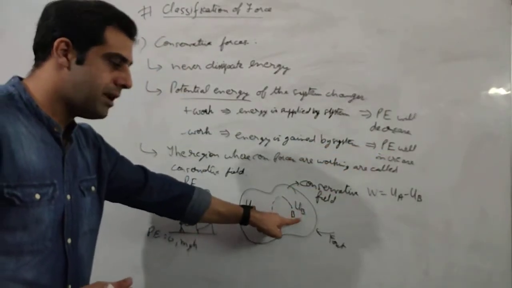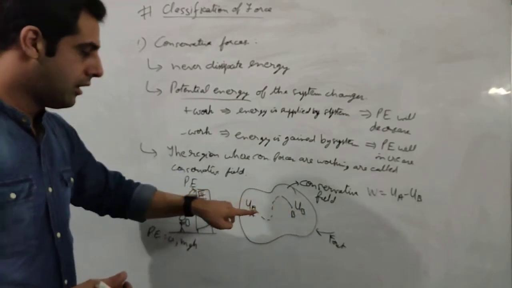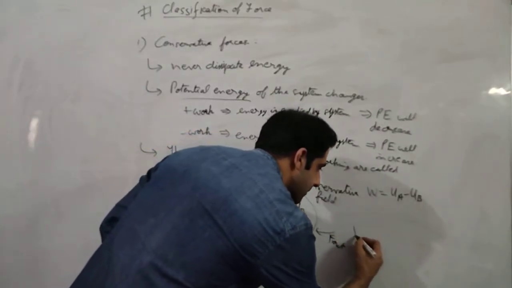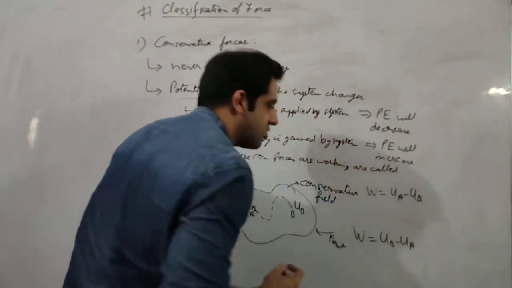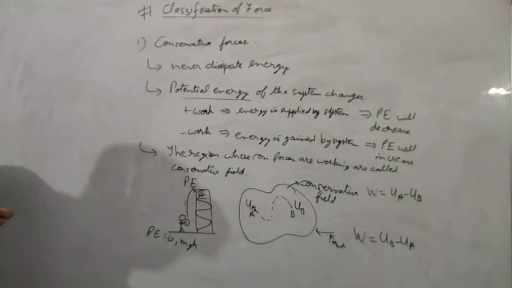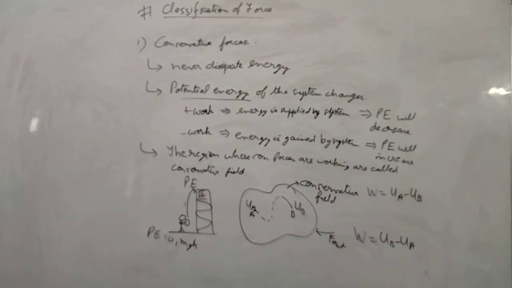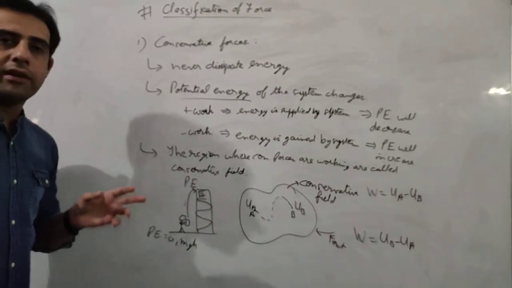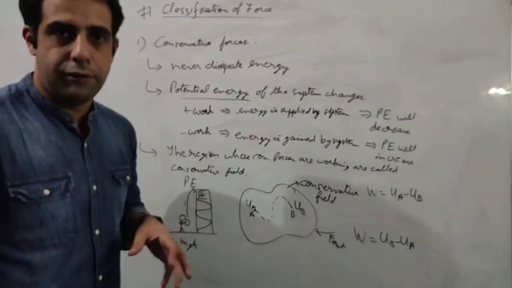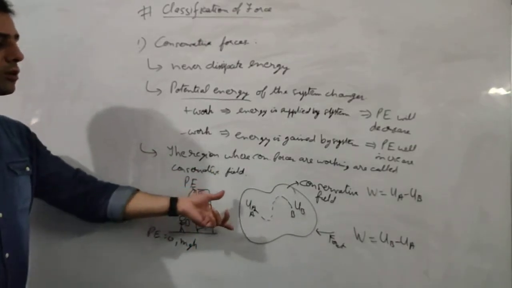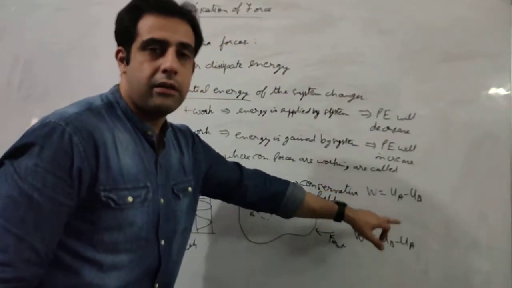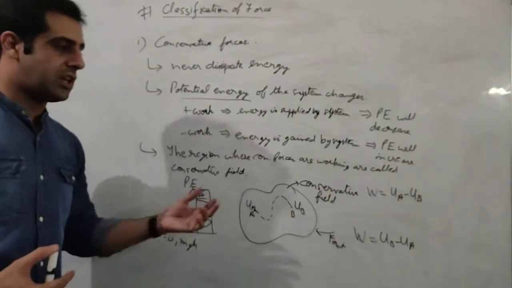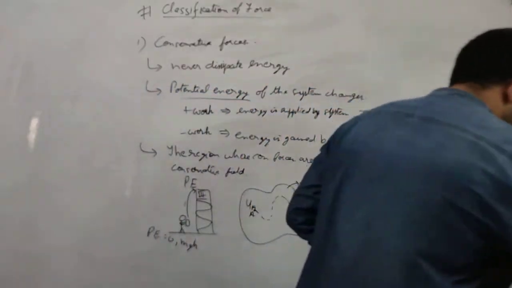That means at point B, the potential energy will be more than at point A. Then in this case, the work done will become equal to UB minus UA. So be very careful about this condition, whether you should be able to identify whether the system is doing work itself or whether an external force is doing work on the system. In both the cases, there will be a difference of sign when we are calculating the work done or change in potential energy.